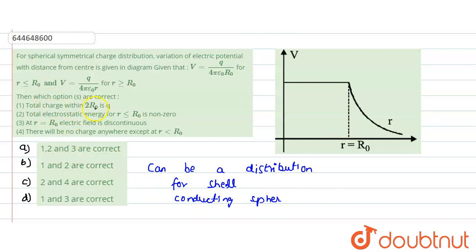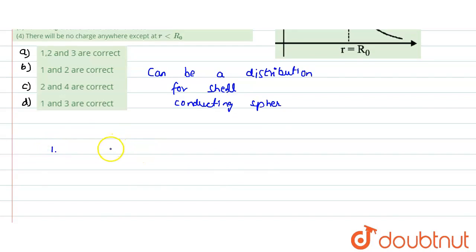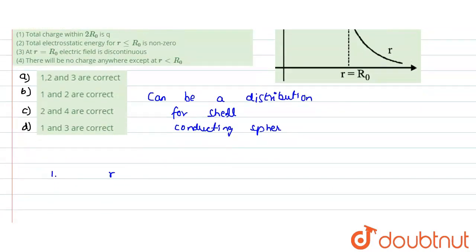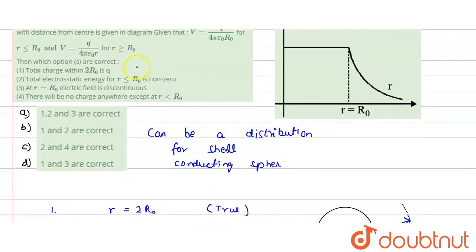Now the total charge within 2 R naught is given as Q. So in the first statement, for R equals twice the radius R naught, the charge is Q. So is this right or wrong? This statement is true. Why? Because if this is our spherical shell of radius R naught, and we are outside this shell at a radial distance of 2 R naught, the whole charge would be inside this shell, so we can say that the first statement is true. That means it is correct.